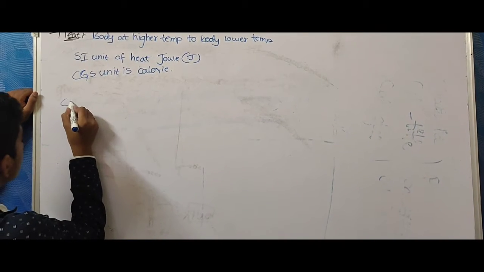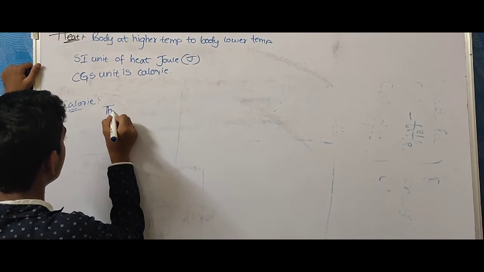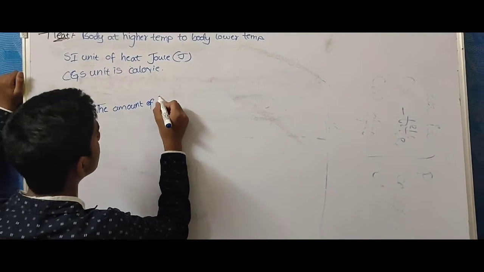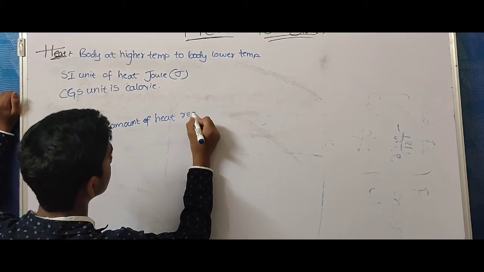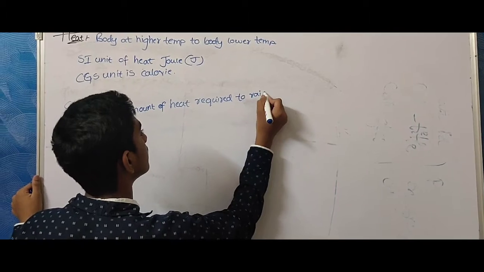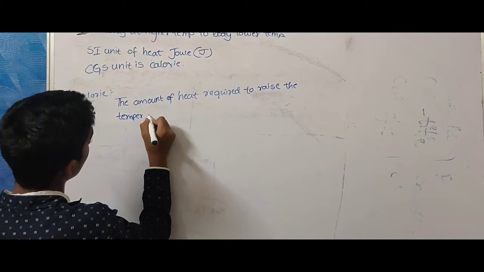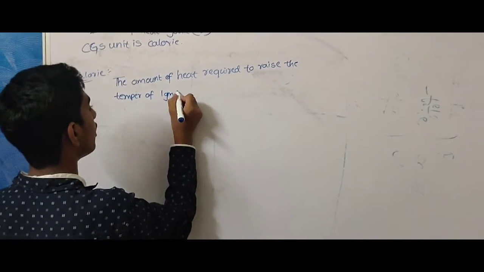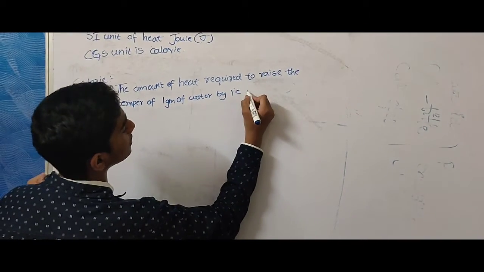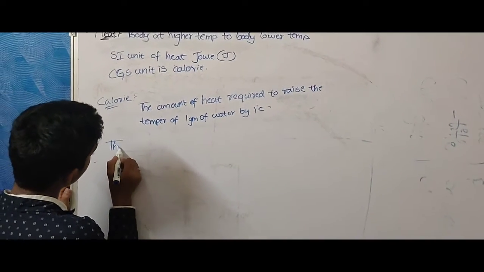Here calorie is defined as the amount of heat required to raise the temperature of 1 gram of water by 1 degree Celsius is called calorie, and the SI unit of